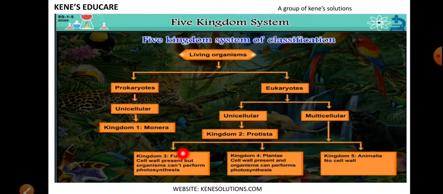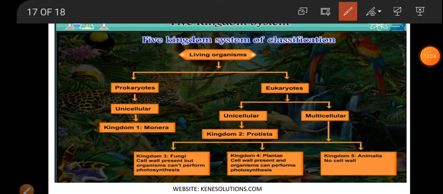Now what is the difference between these 3 kingdoms is, kingdom fungi, they have a cell wall present but organisms can't perform photosynthesis. They have a cell wall present but they cannot perform photosynthesis, meaning they cannot prepare their own food. Now kingdom plantae, what happens with kingdom plantae? Kingdom plantae have a cell wall present and organisms can perform photosynthesis. What does it mean they can perform photosynthesis? It means they can prepare their own food using sunlight and water. Why can they prepare their own food? Because they have a cell wall, and in that cell they have chloroplast present.